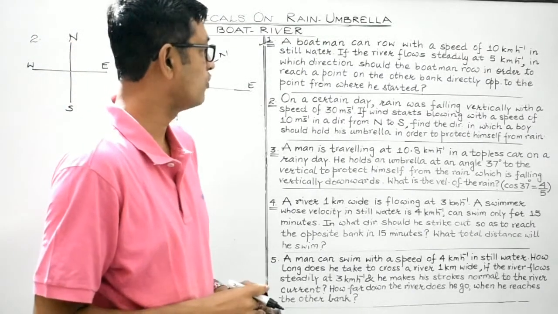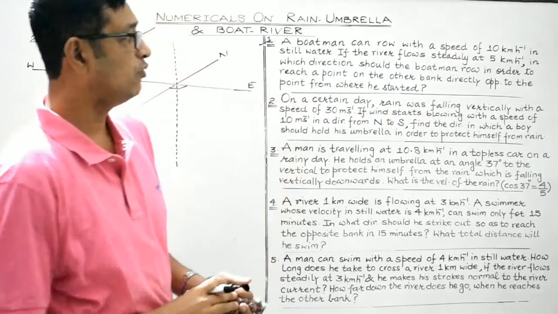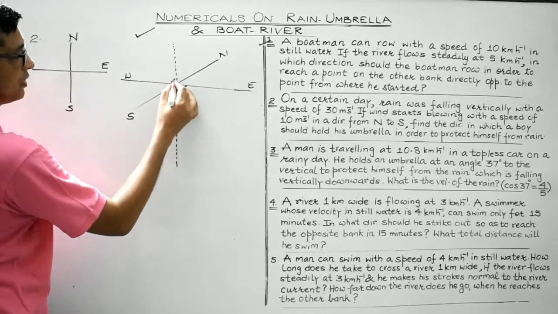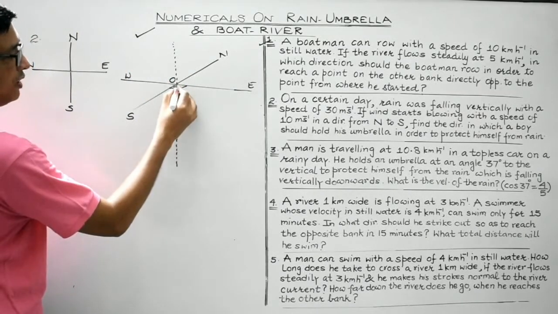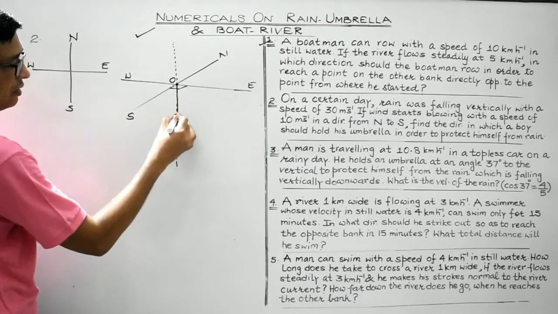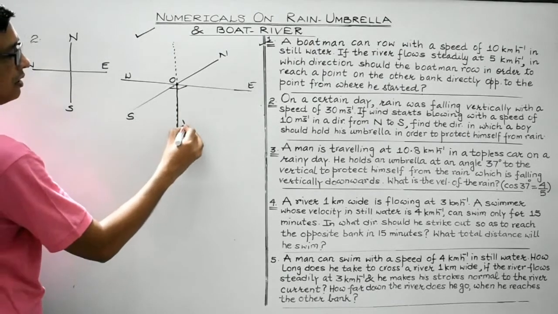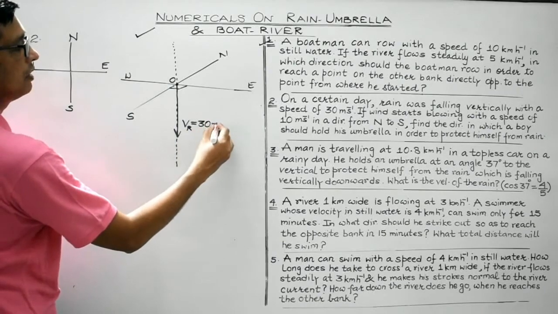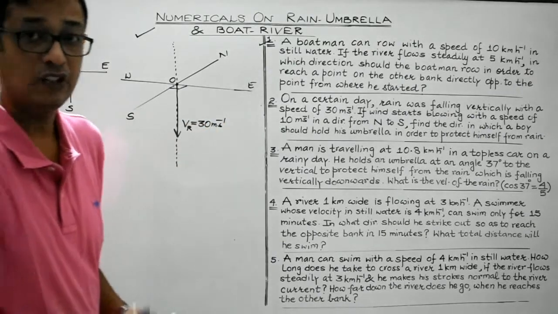So let's read the question once again. On a certain day, rain was falling vertically with a speed of 30 meters per second. Let us represent all the vectors at point O. So rain is falling vertically, obviously in the downward direction, and this is the speed of rain. It is given to be 30 meters per second. Fine, students?